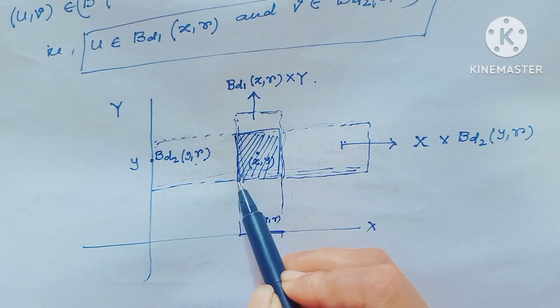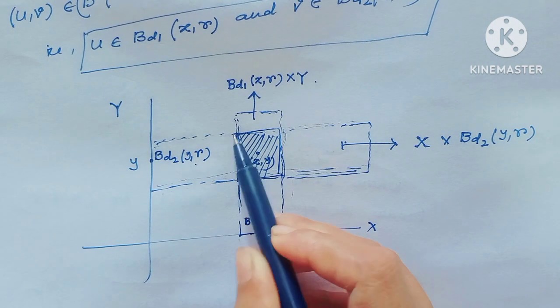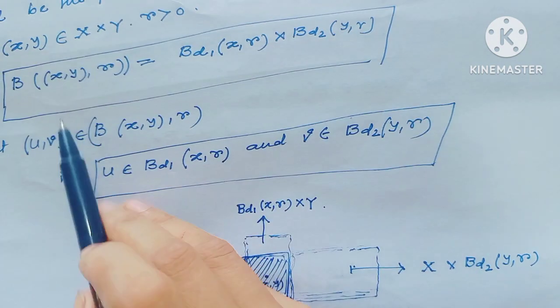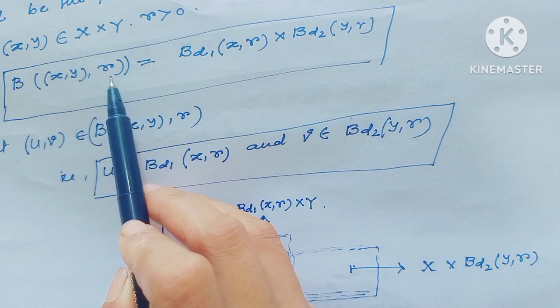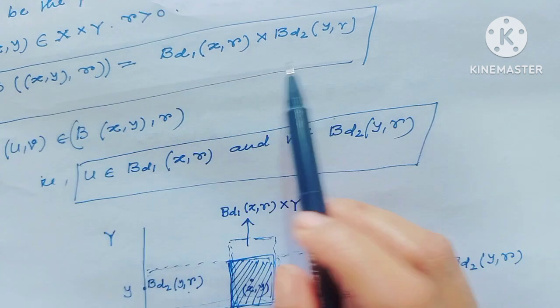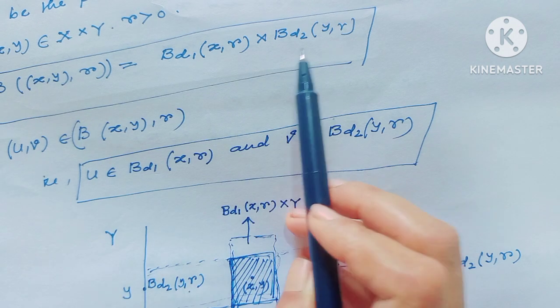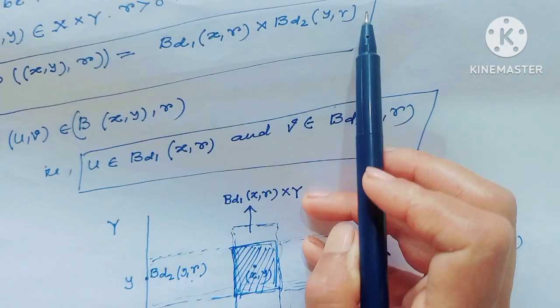Then obviously this part belongs to the product metric space, and the ball here B((x, y), r) is equal to B_d1(x, r) cross B_d2(y, r).